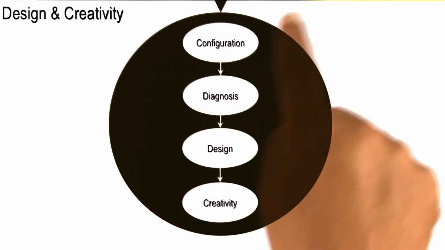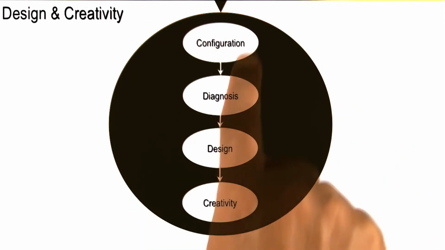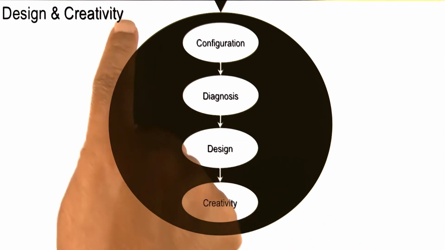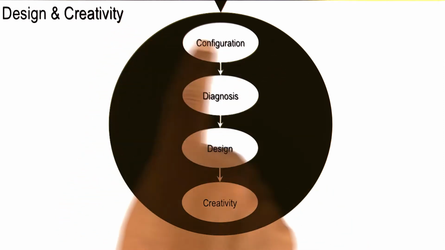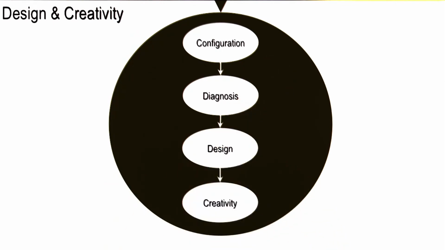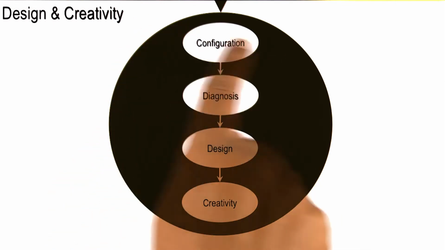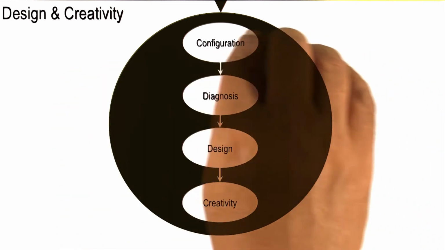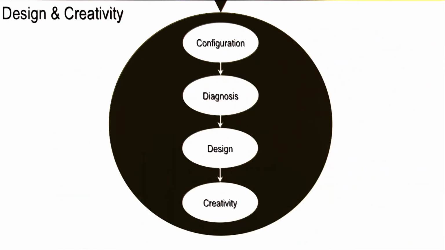In the unit of design and creativity, we considered lessons on configuration, diagnosis, design, and creativity. You may recall that in configuration, we were worried about very routine, everyday kind of designs. We did that kind of design by having a library of plans at different levels of abstraction. We selected a plan at a high level of abstraction, assigned values to some of the variables, and then refined the plan at the next lower level of abstraction. All the components were known. We had to decide on the arrangement of the components in configuration.